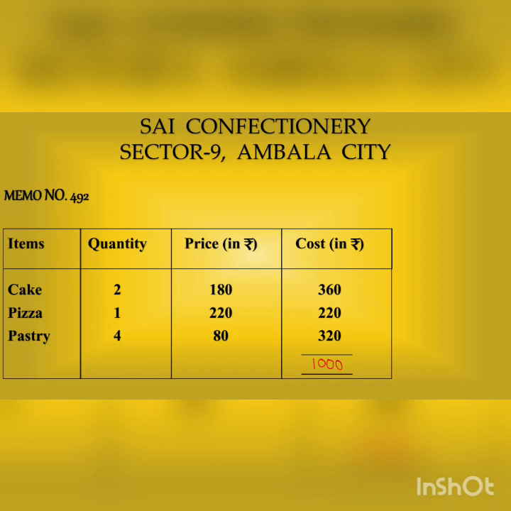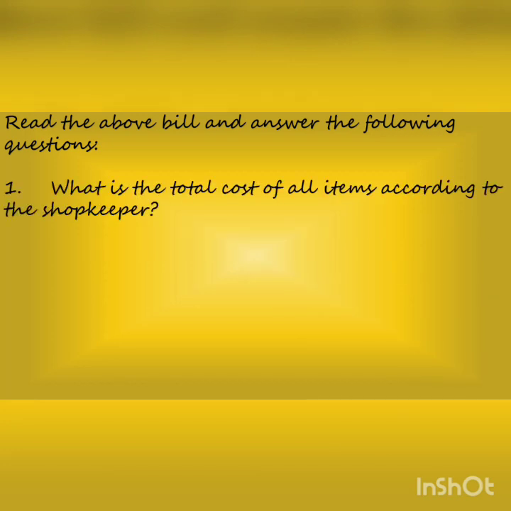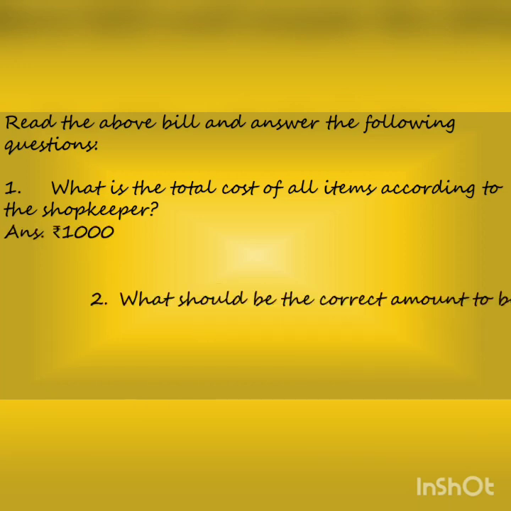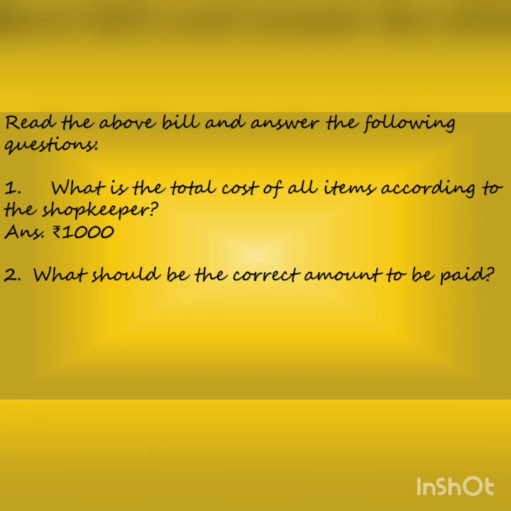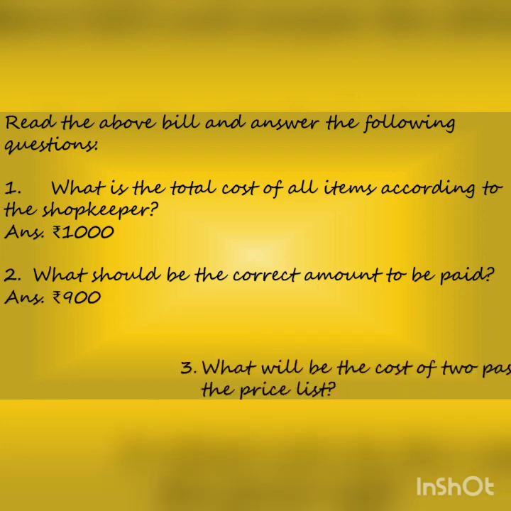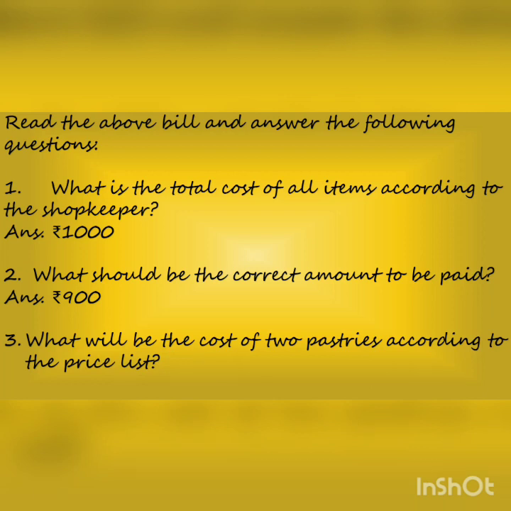Now when you return home and inform your parents that you have spent rupees 1000, they ask you the question: what is the total cost of all the items according to the shopkeeper? The answer is rupees 1000. But then, what is the correct amount to be paid? Here you have to be very wise. Whenever a shopkeeper gives you a bill, you have to cross check it. It is rupees 900.